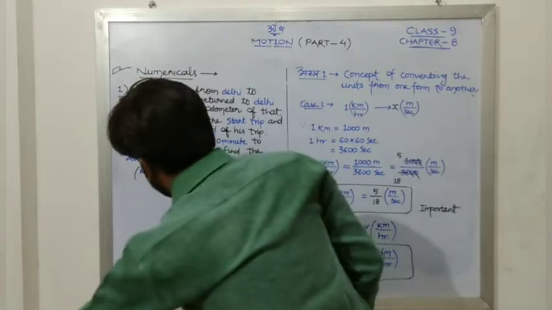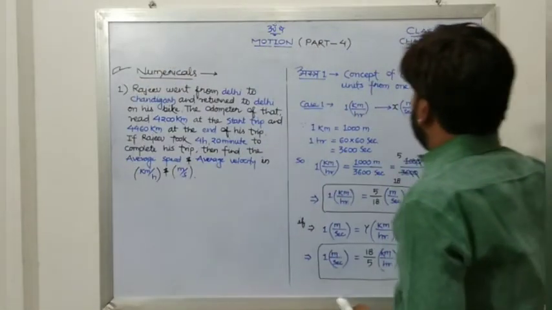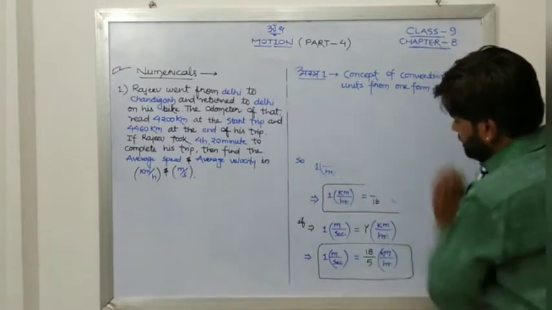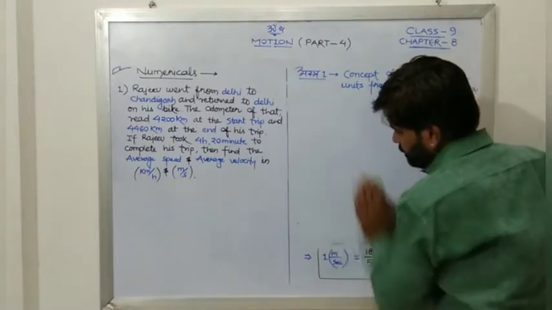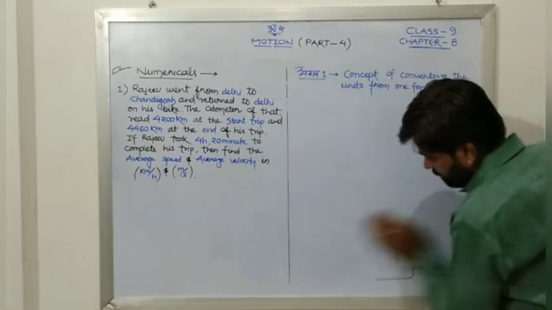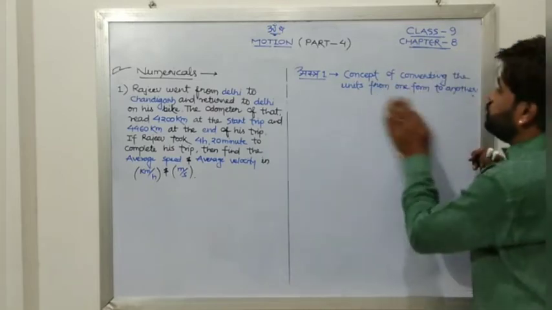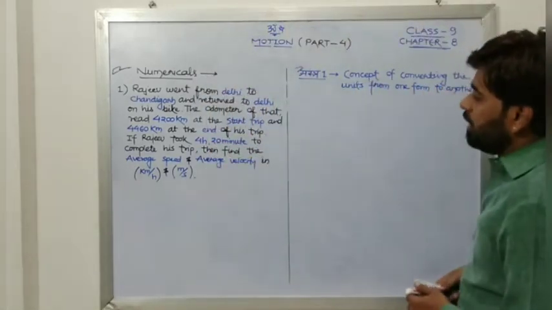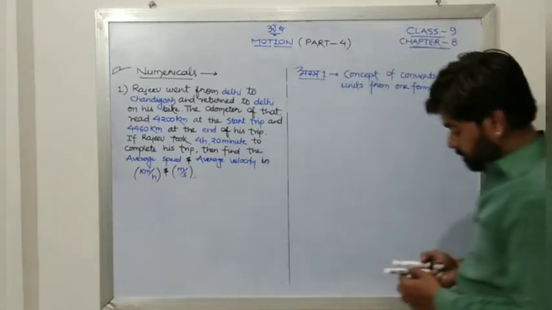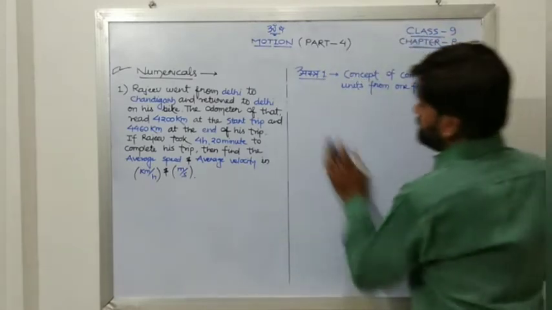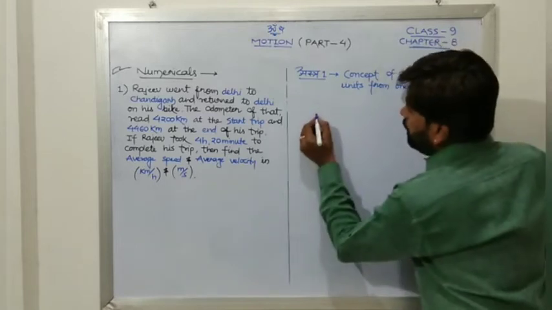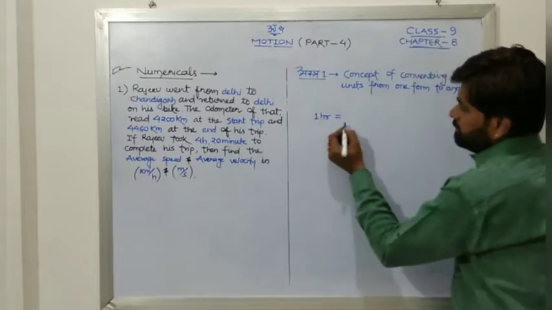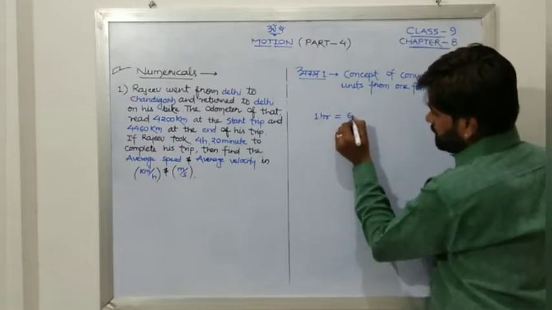One more thing, very simple, but quite a complex type of thing. People used to get confused in that. Suppose here they have given 4 hours and 20 minutes, or 20 minutes. Now how to convert this? Before that, let us talk about 1 hour. 1 hour is equal to how much? 1 hour is equal to 60 minutes.